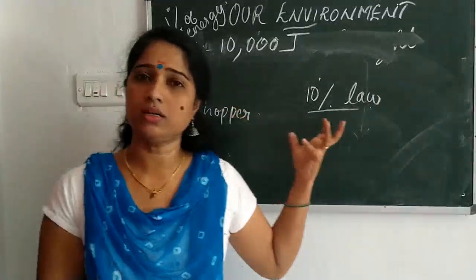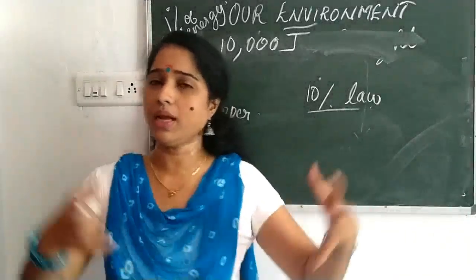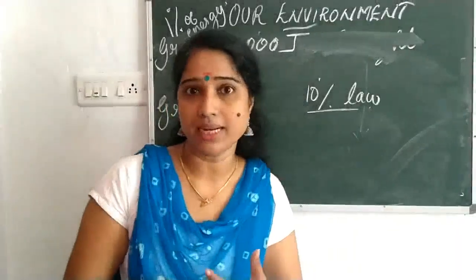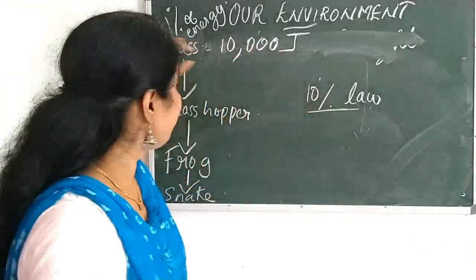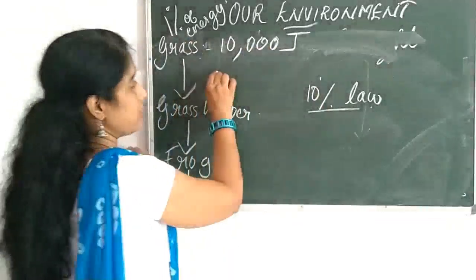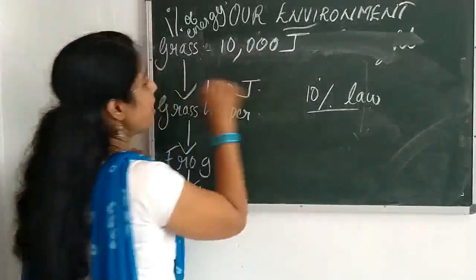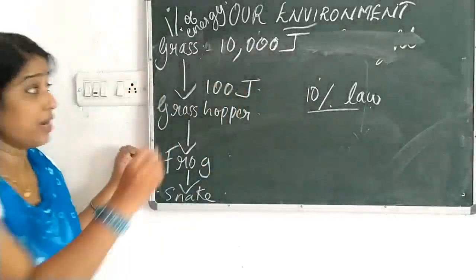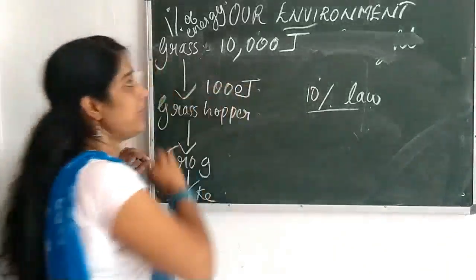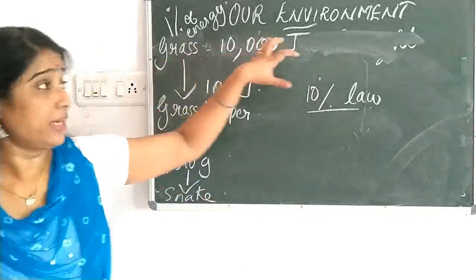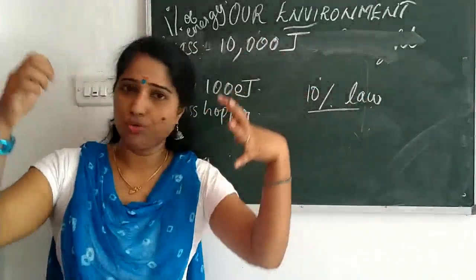Energy is prepared using sunlight, and how much of that energy actually reaches the next level? Our grass has 10,000 joule. When the grasshopper eats the grass, the grasshopper only gets what? 1,000 joule. That is the 10% of it. Grass has got 10,000 joule.